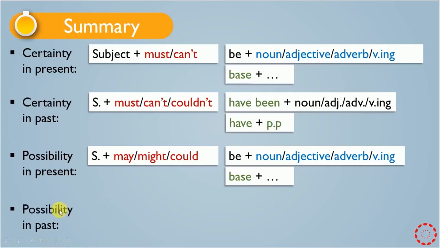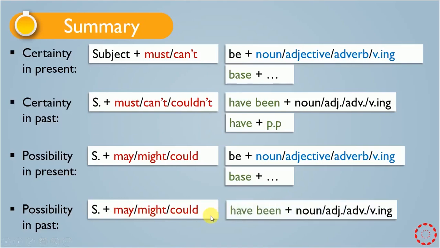And also we talked about possibility in the past. We have rules for possibility in the past. We have may, might or could for possibility in the past, and they are followed by have been plus a noun or adjective or adverb or verb-ing, and we may have have plus pp after them.